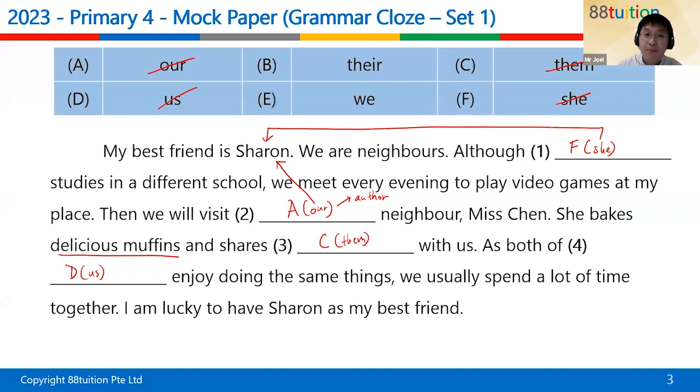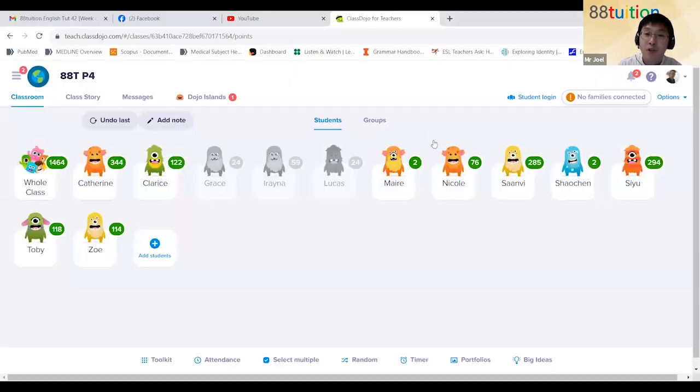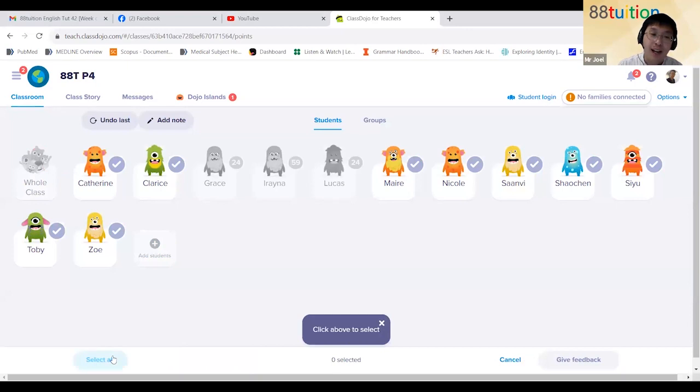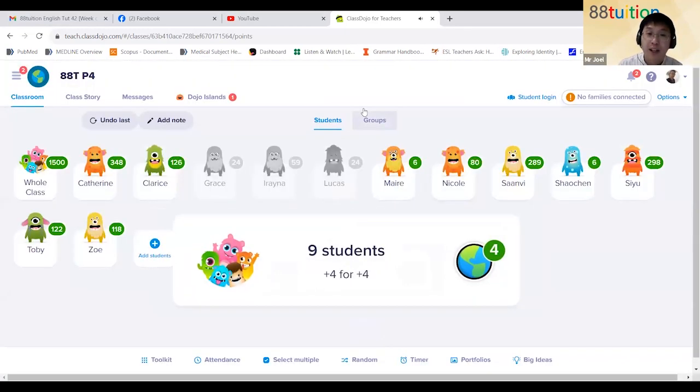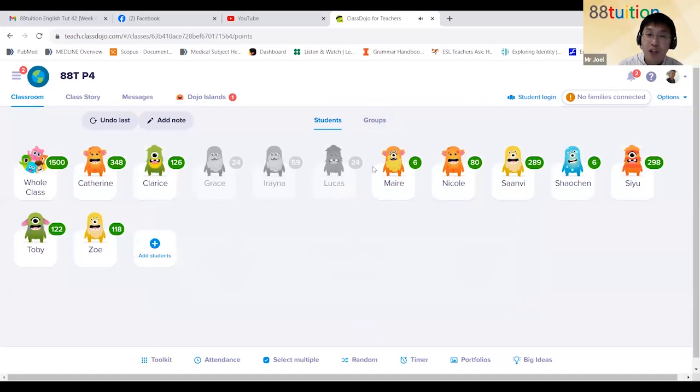Now, Myra and Shao Chen, in case you're wondering what you can do with the points, these points are worth 10 cents each, and they can be exchanged for prizes at the end of the semester, basically. So everyone gets 4 points. Last person who exchanged anything with me was Toby and Siyu, I believe.